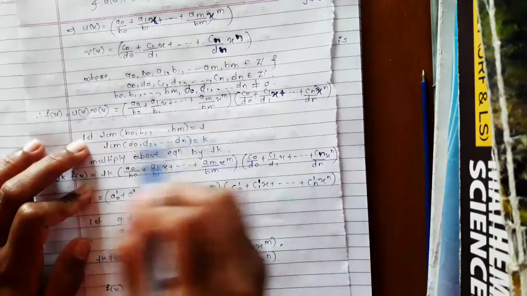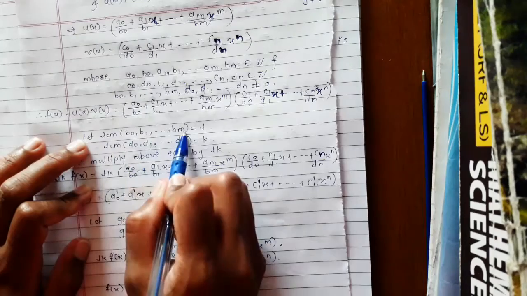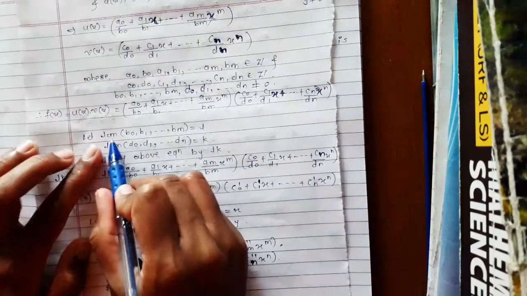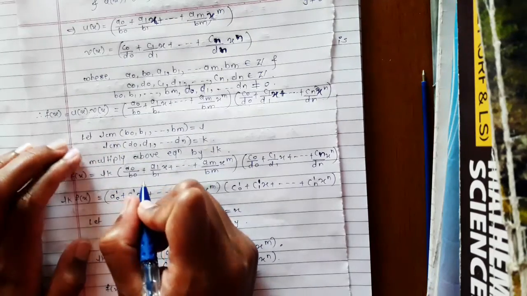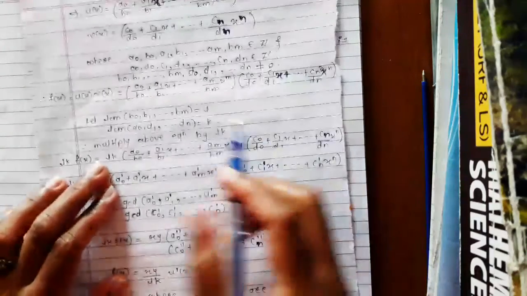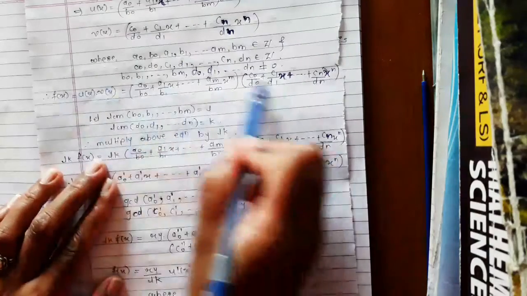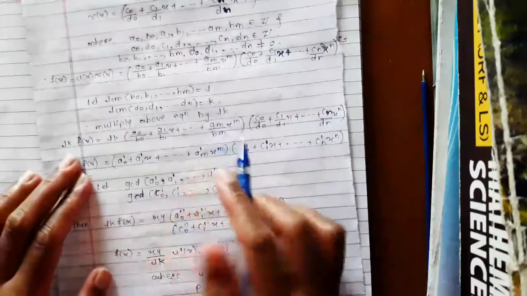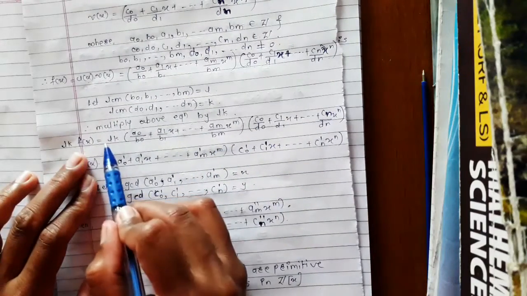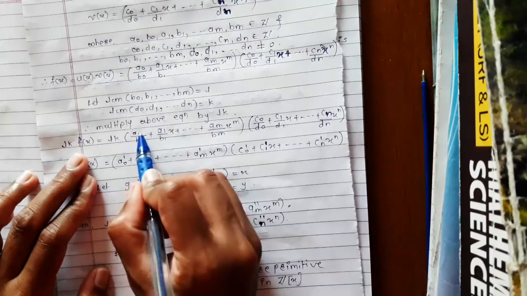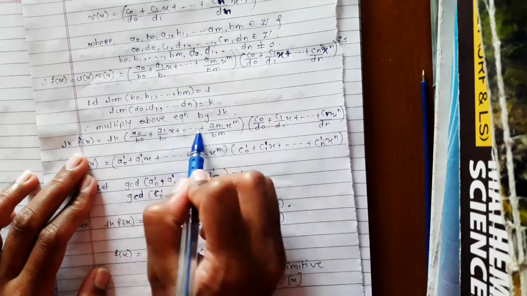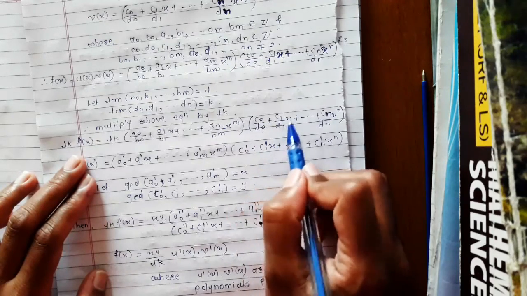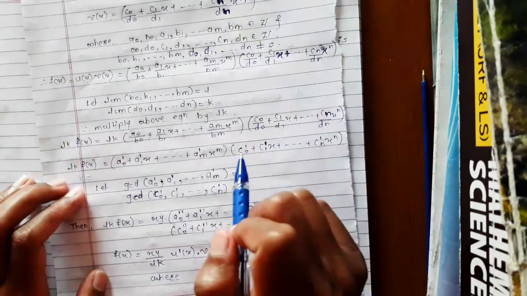Now, if L is the LCM of b0, b1 up to bm and k is the LCM of d0, d1 up to dn, where LCM means least common multiple, then if we multiply this equation by L into k on both sides, we get L into k into f(x) equals L into k into a0 upon b0 plus a1 upon b1 x plus up to am upon bm x raised to m into c0 upon d0 plus c1 upon d1 into x plus up to cn upon dn x raised to n.